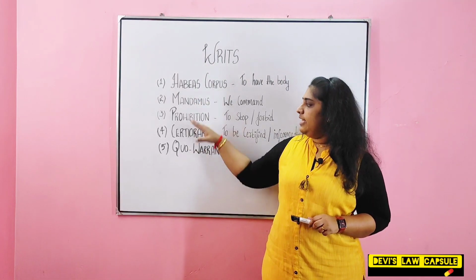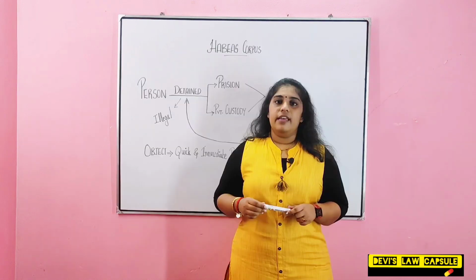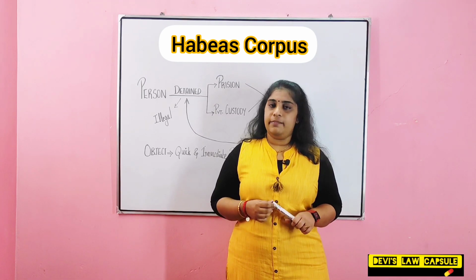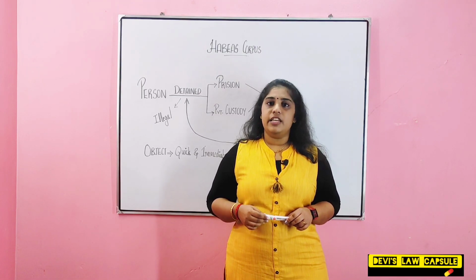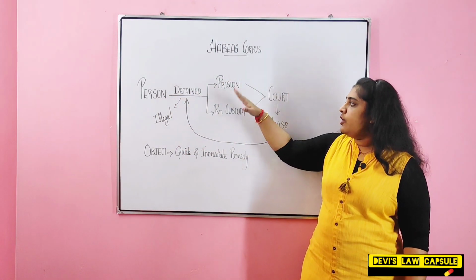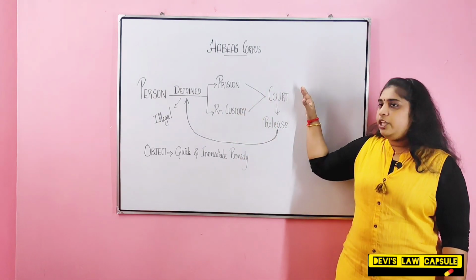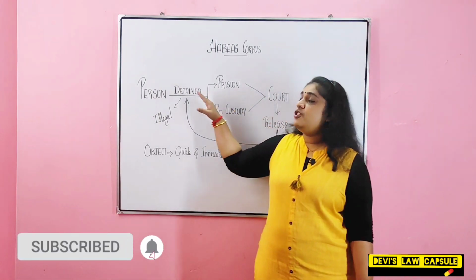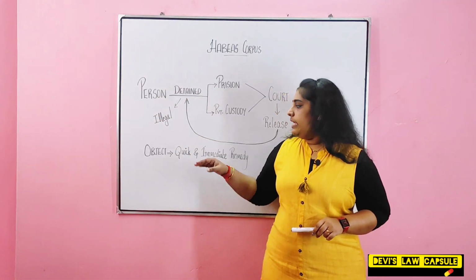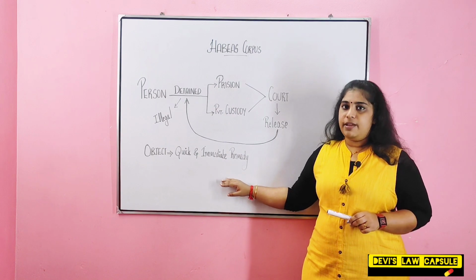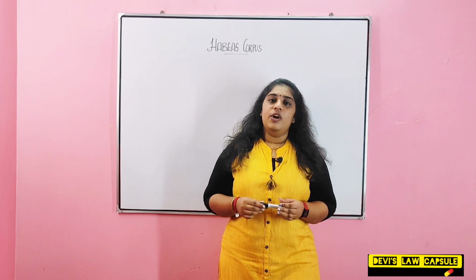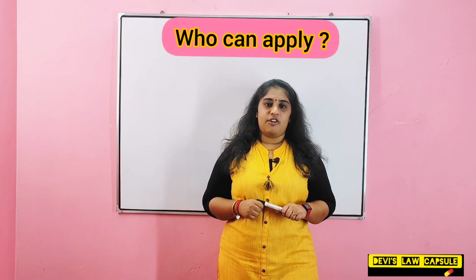Now let's see these writs in detail. Habeas Corpus literally means to have the body or to produce the body before the court, and this writ is issued to produce a person who has been detained, whether in prison or in private custody, before the court and to release him if such detention is found illegal. The main object of Habeas Corpus is to provide a quick and immediate remedy to the person who has been detained illegally.